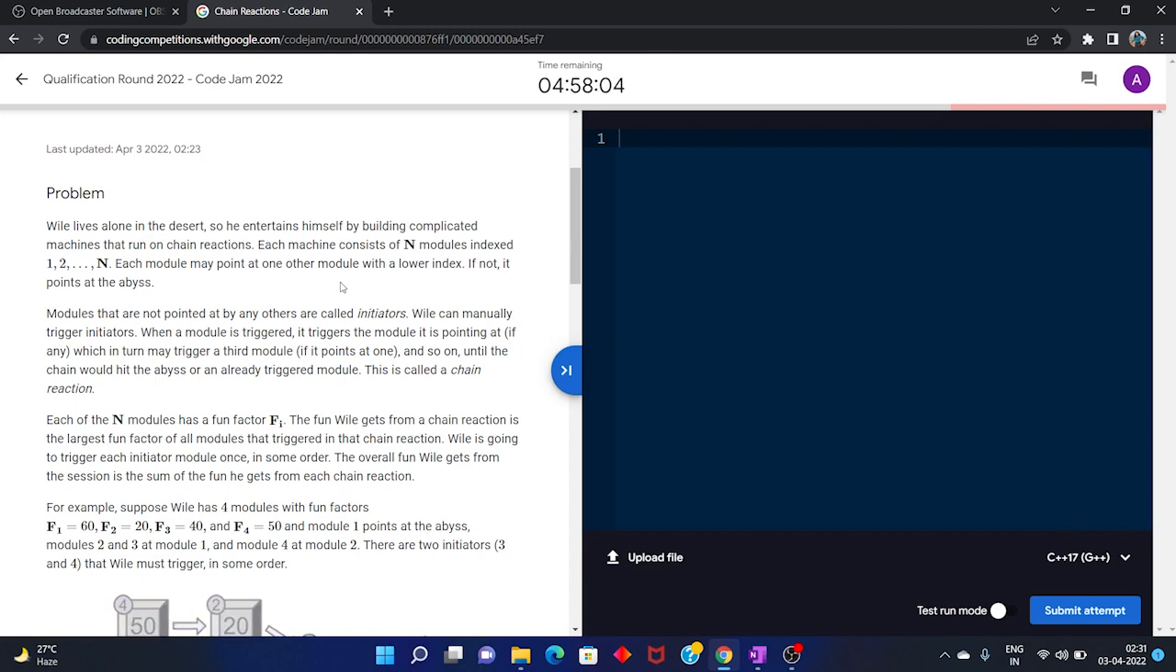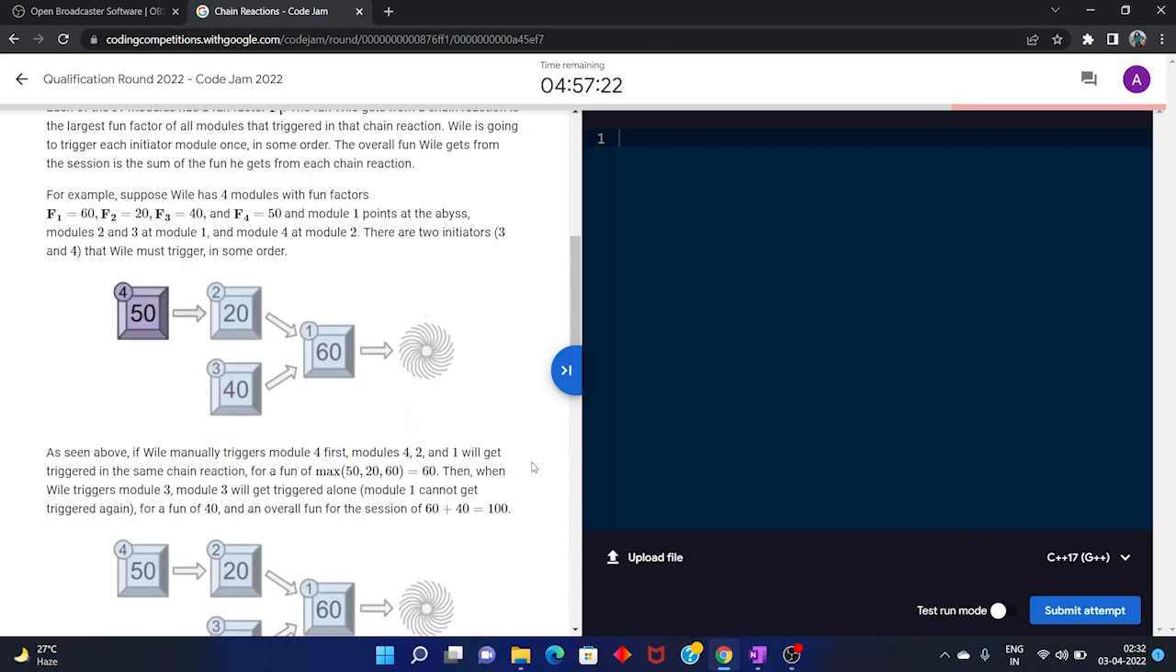When a module is triggered, it triggers the module it is pointing at, if any, which in turn may trigger a third module if it points at one, and so on, until the chain hits the abyss or an already triggered module. This is called a chain reaction. Each of the n modules has a fun factor Fi. The fun Will gets from a chain reaction is the largest fun factor of all the modules triggered in that chain reaction. Will is going to trigger each initiator module once in some order. The overall fun Will gets from the session is the sum of the fun he gets from each chain reaction.